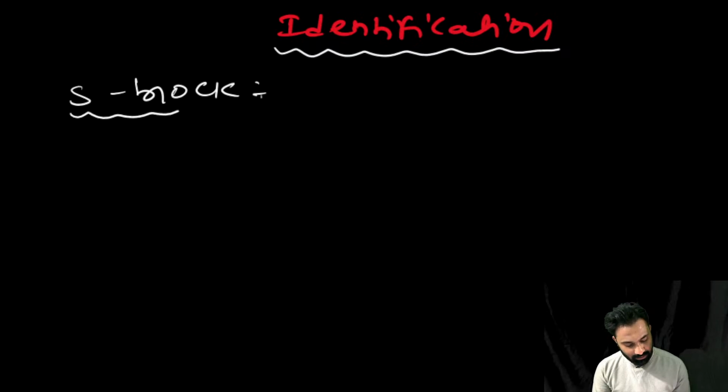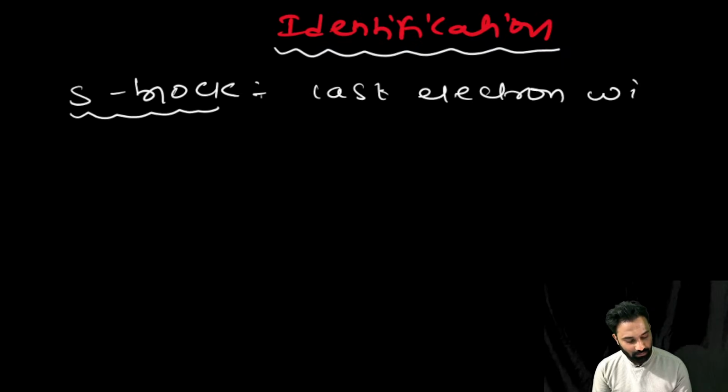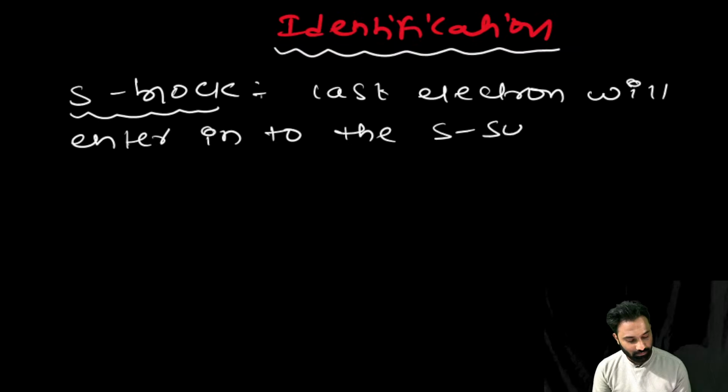The S block elements means the last electron will enter into the S subshell.